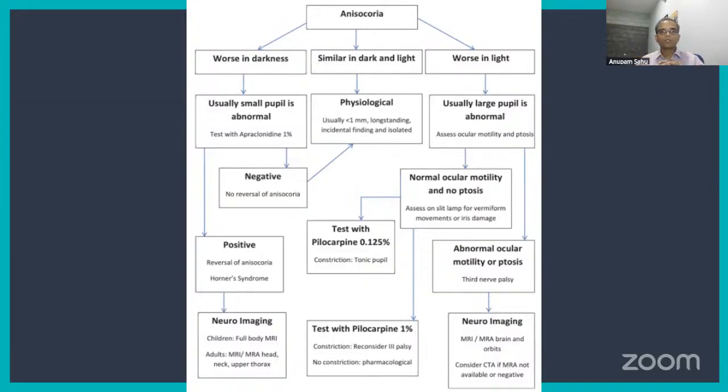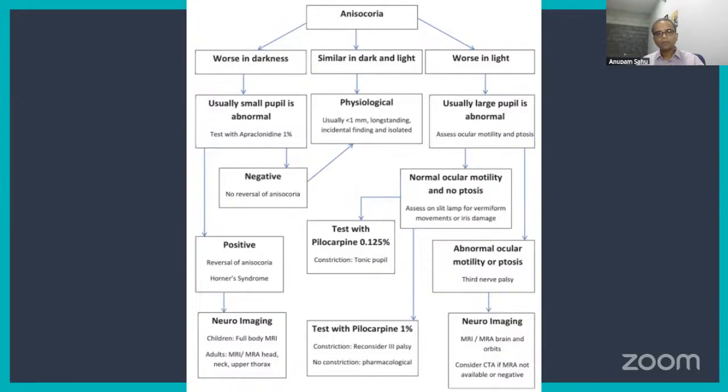You'll of course ask for a history of trauma and other things, because that can also lead to traumatic mydriasis. Another thing that you would need to rule out is any drops that have been put into that patient's eye. If these two things are not there, then you look for ocular motility and ptosis.